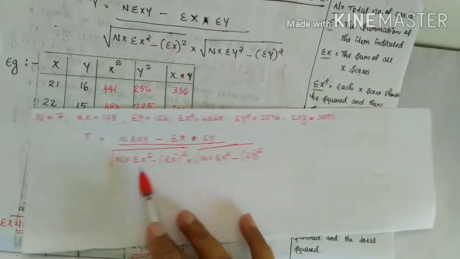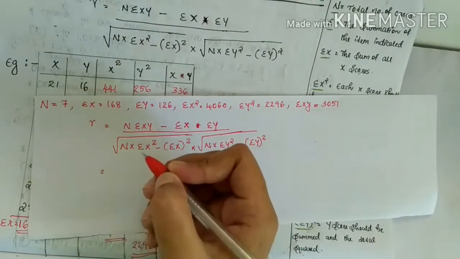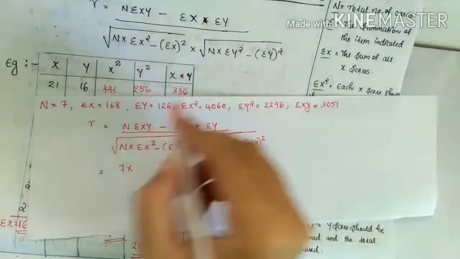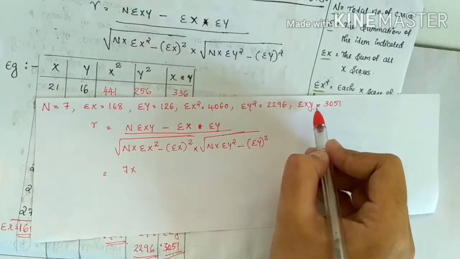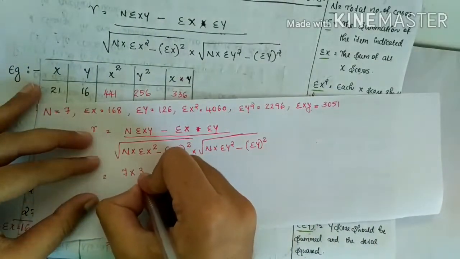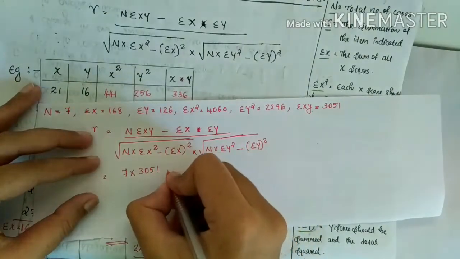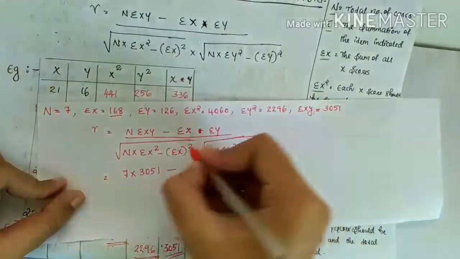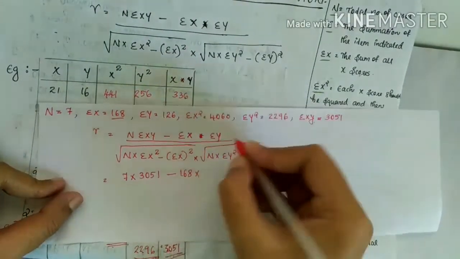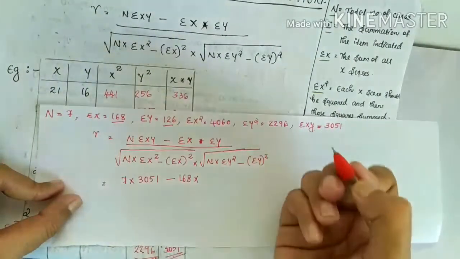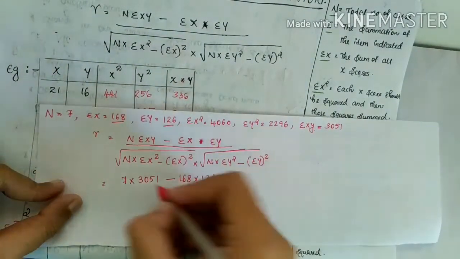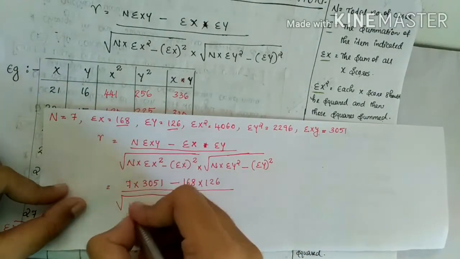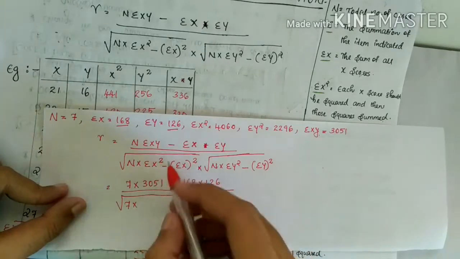Then apply the equation. What is n? n is 7. 7 into, what is the value of sigma xy? Sigma xy is 3051. 7 into 3051 minus, what is sigma x? Sigma x is 168. 168 into, what is sigma y? Sigma y is 126. 126, divided by root of n, which is 7, 7 into sigma x square.